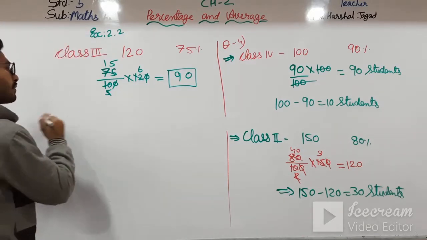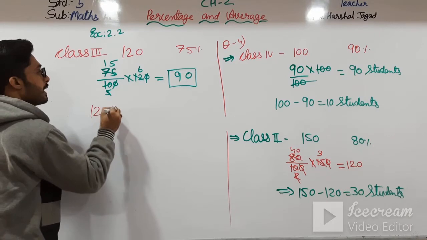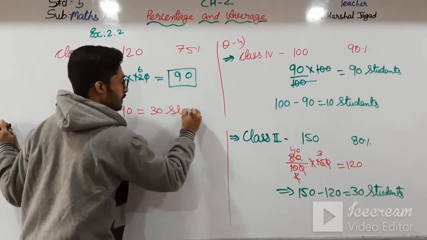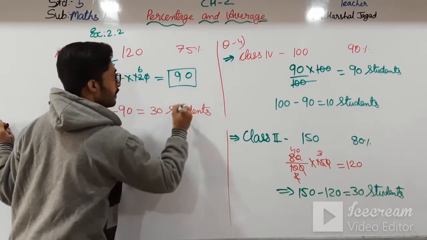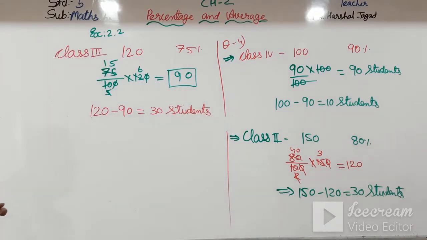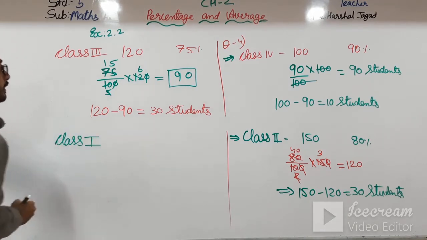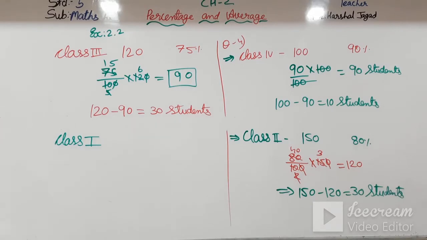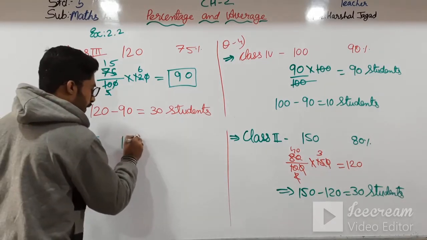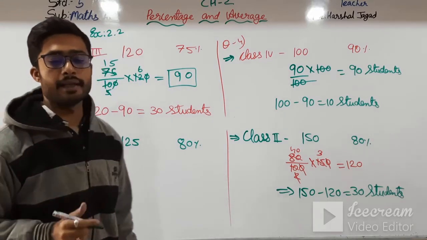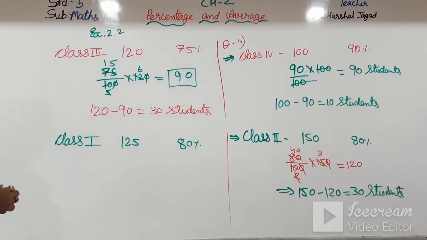So how many students have not participated? That is 120 minus 90, that is 30 students. Okay, 30 students have not participated. And class 1, that is 125 students. Out of 125 students, 80% have participated in sports activity. So how many have not participated?